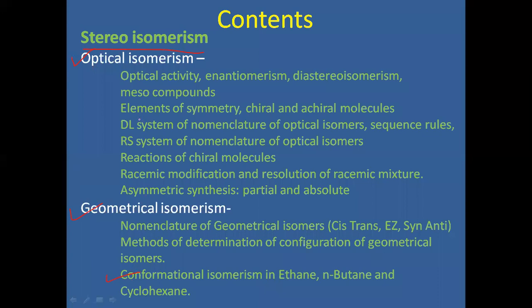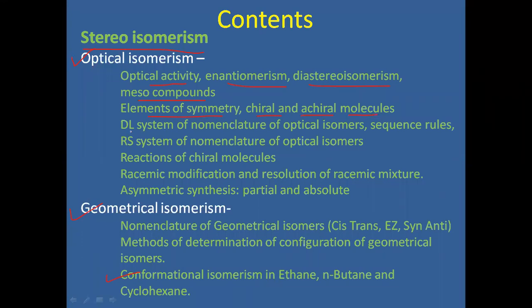In optical isomerism, we have to discuss the various terminology related to optical isomerism. That is optical activity, enantiomerism, diastereomerism, and meso compounds, along with their examples. Along with some elements of symmetry, chiral and achiral molecule identification, we have to study in this topic.